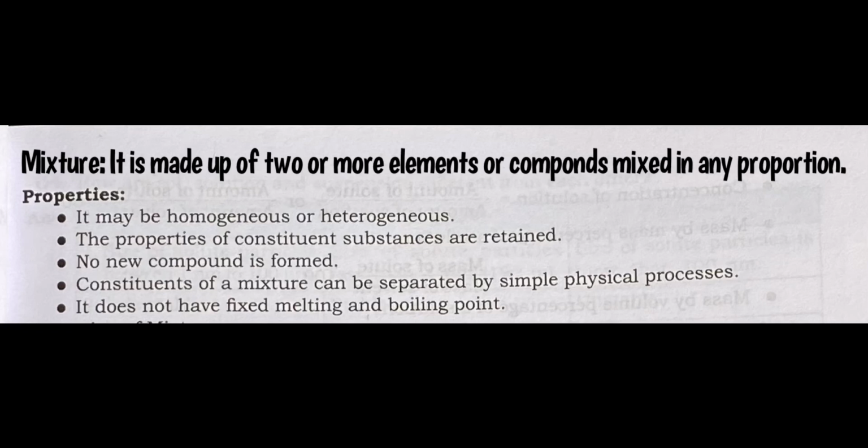So, mixture. It is made up of two or more elements or compounds mixed in any proportion. Means the proportion is not fixed. Properties of mixture. It may be heterogeneous or homogeneous. These are the types of mixtures. The properties of constituent substances are retained. Means the substances present in the mixture have their own property. No new compound is formed. So, during the formation of mixture, new compound is not formed.